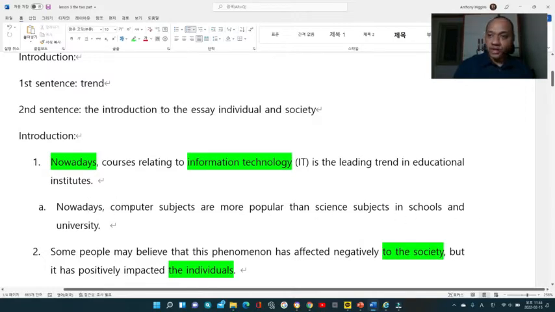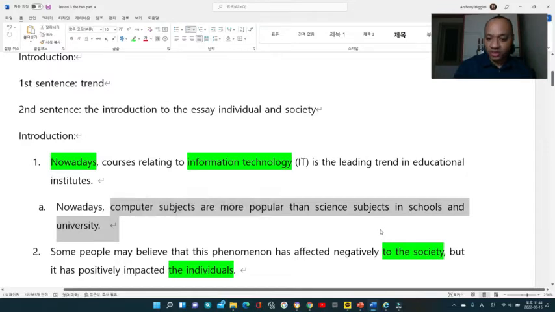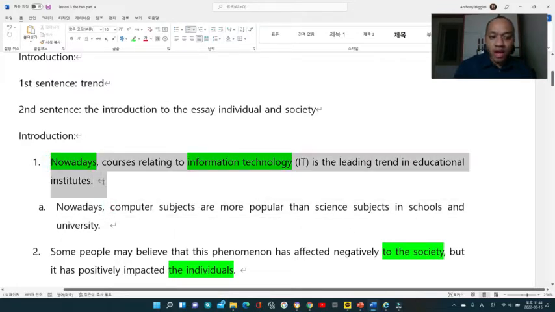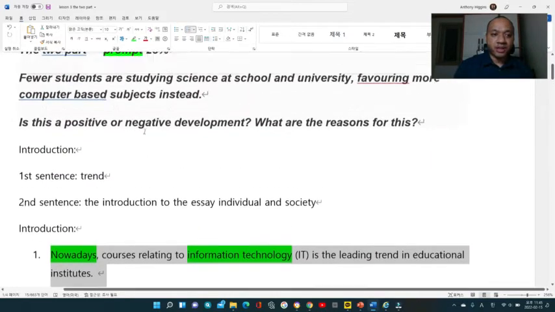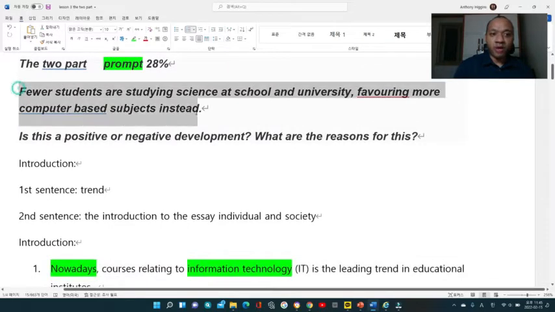So if you want to write an essay, you can start with nowadays, and then you can use your sentence with a normal sentence. All right, either way is fine. All right, but the one on top will give you a higher score. One of the reasons is because when you look at the words here, these words here are actually not repeated along with this one.